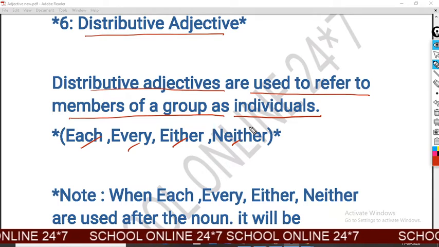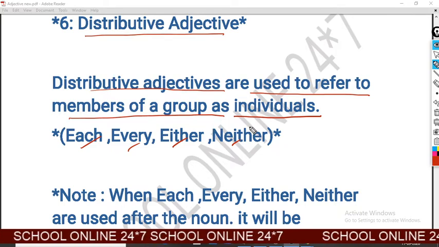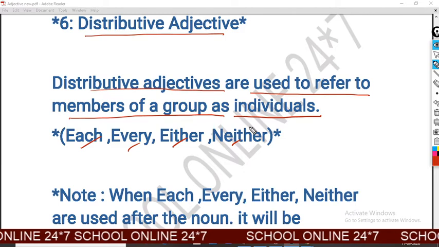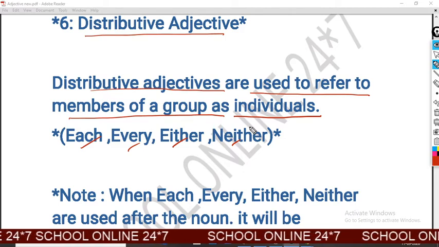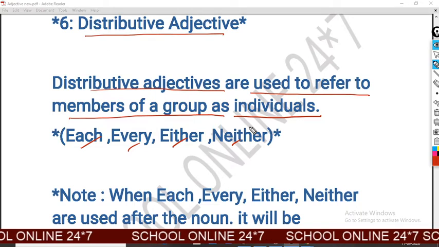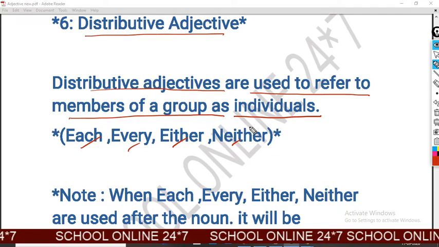There we are talking about every child. So we will send each and every child for a medical checkup. So this is the use of distributive.